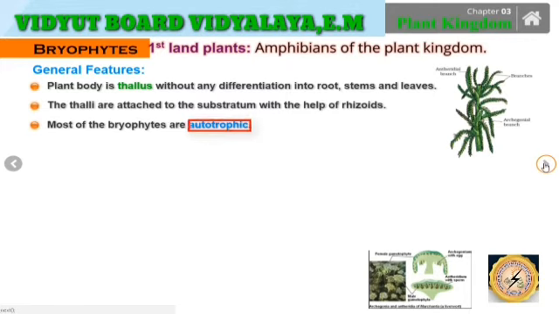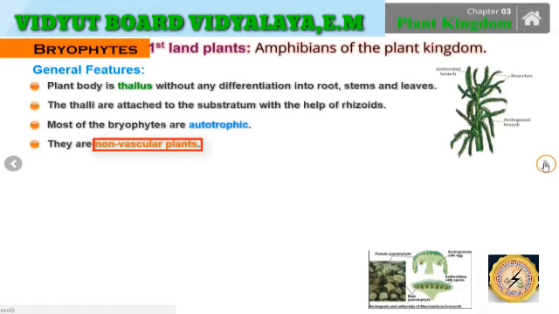Furthermore, these bryophytes are exclusively autotrophic in nature. They have chlorophyll, as a result of which they prepare their own food. So these are the first three basic characteristics: the plant body is a thallus, attached to the base, and they are autotrophs.